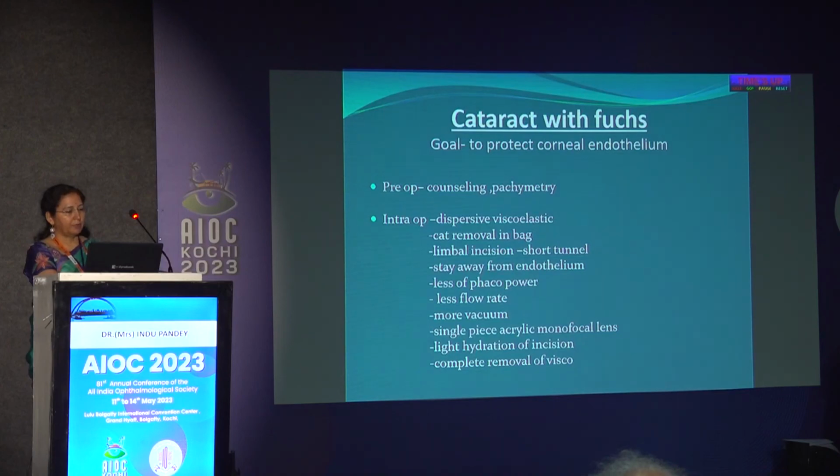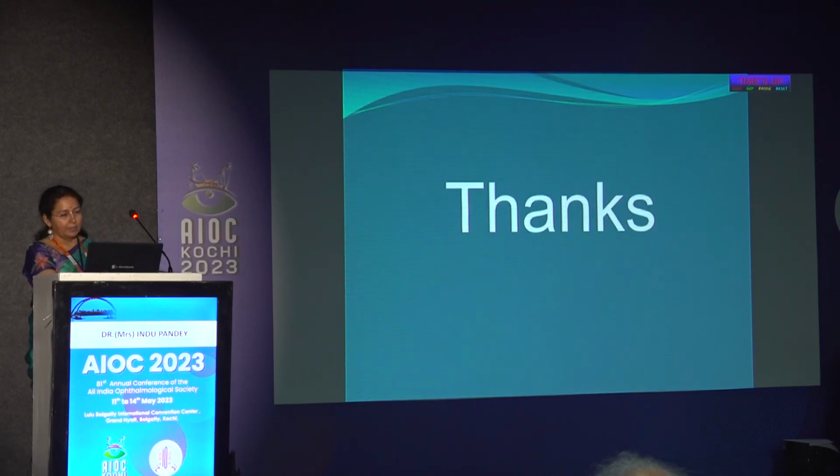You have to stay away from the endothelium, use less power, and use a less flow rate. Now, supposing you are keeping a flow rate of 40 cc per minute and considering the volume of the AC to be 1/4 of a cc, you are turning over the AC 160 times in a minute. So that is quite a turbulence. The normal corneal tissue will rebound back from it, but in Fuchs patients, it doesn't, and they manifest as corneal edema. So you should always try to keep more vacuum, use single piece acrylic lenses, very light hydration of the incision needs to be done, and you have to completely remove the visco that you have put. Thank you all.